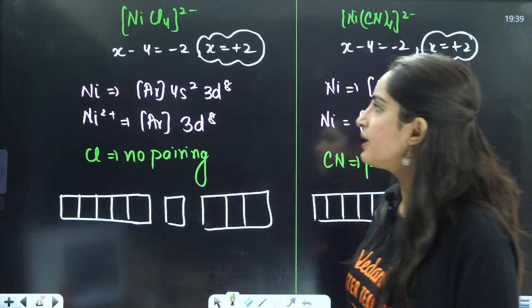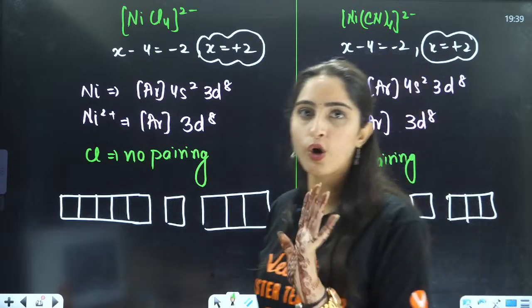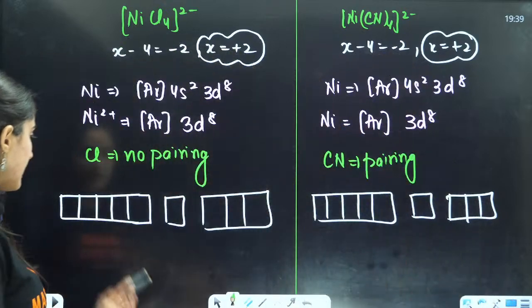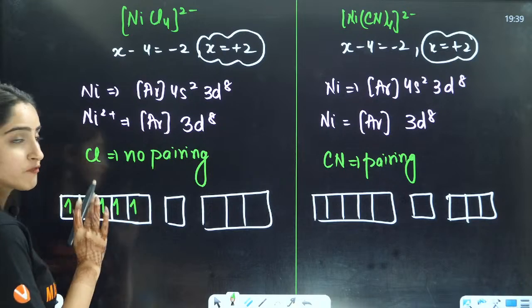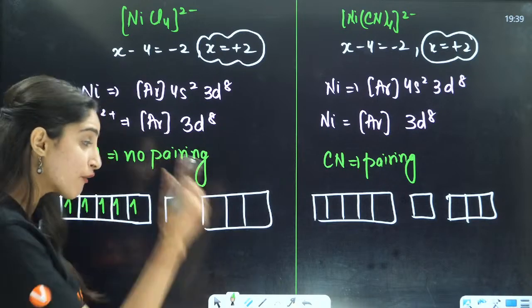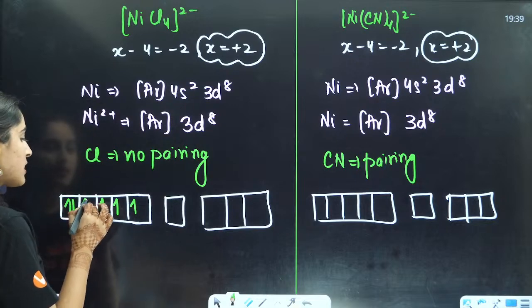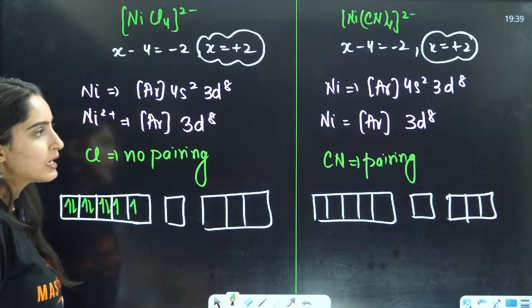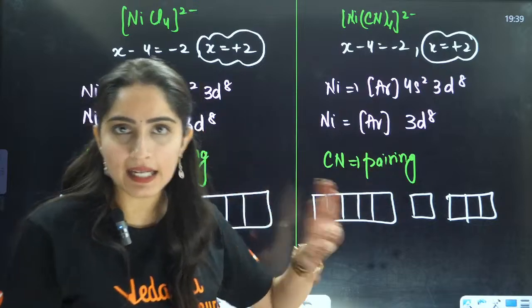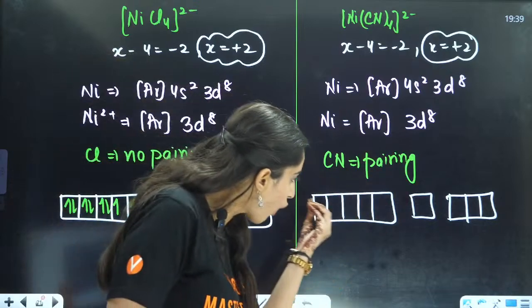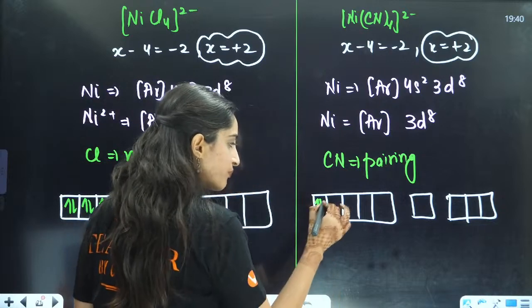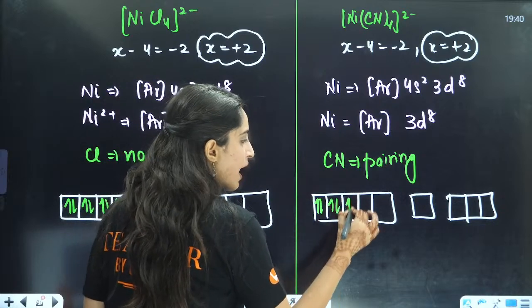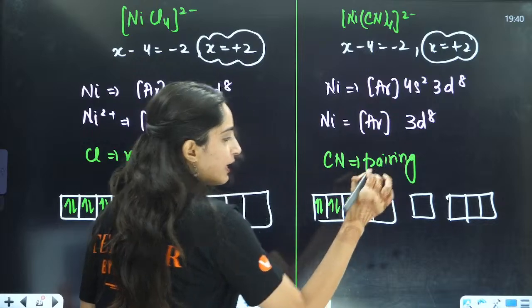There is no pairing. That means 8 electrons will not cause any pairing directly, right? So it will be 1, 2, 3, 4, 5. Once all the d orbitals are half filled, after that start doing the pairing. 6, 7, 8. Here you will have the pairing directly. It doesn't matter. You don't have to fill all the electrons first. So you'll do 1, 2, 3, 4, 5, 6, 7, 8.